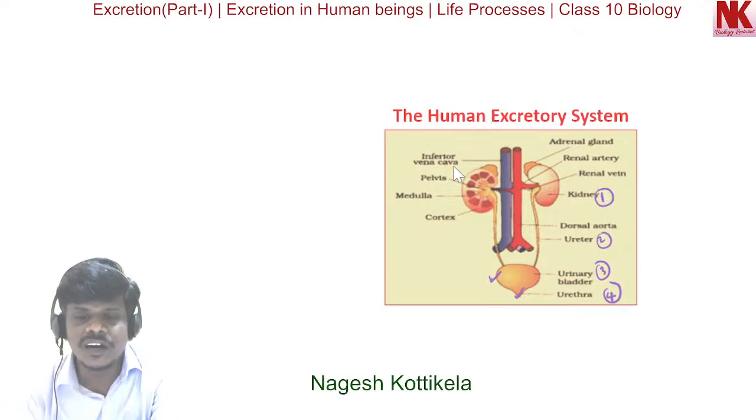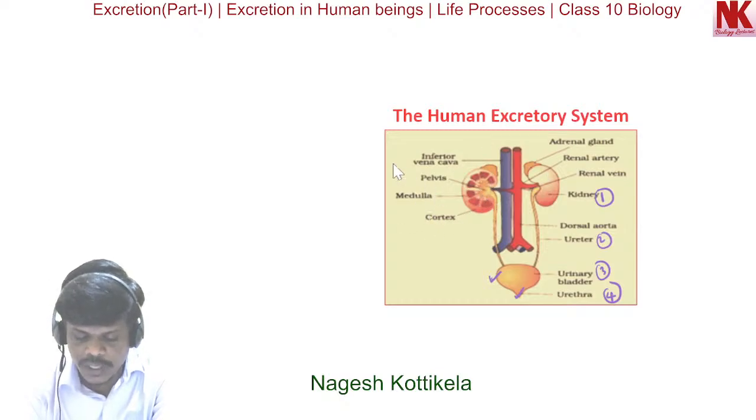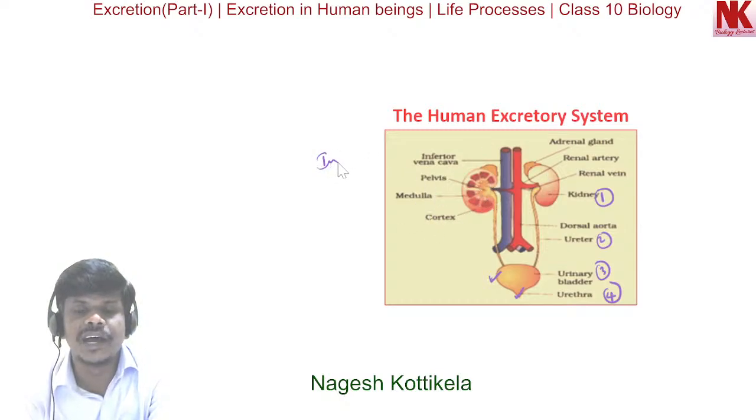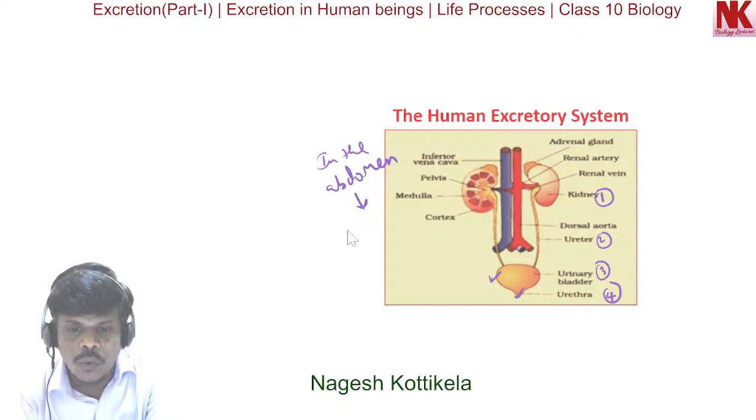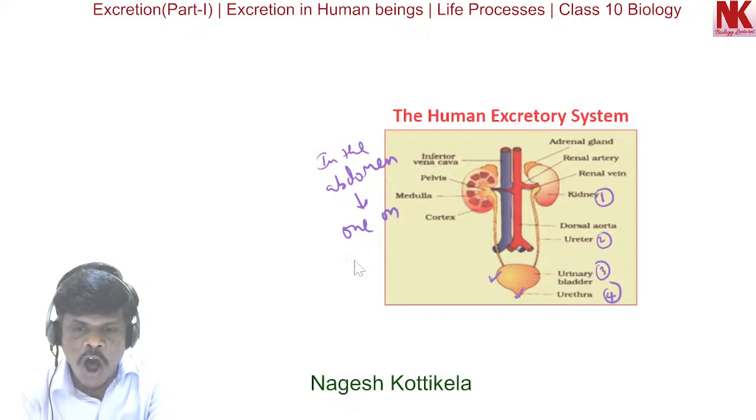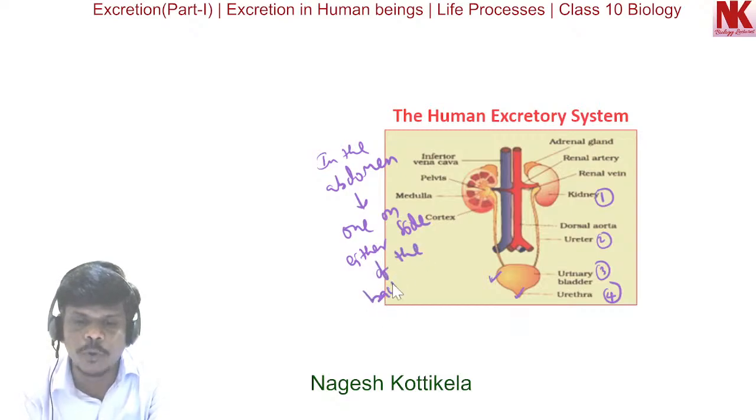Now here, these kidneys are located in the abdomen, one on either side of the backbone.